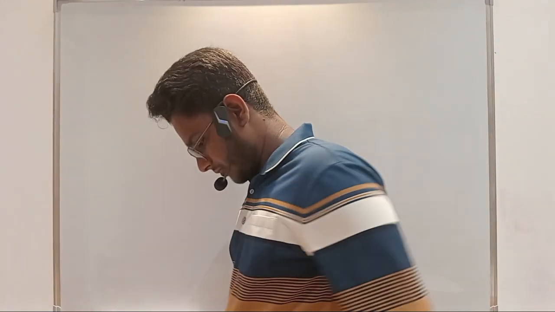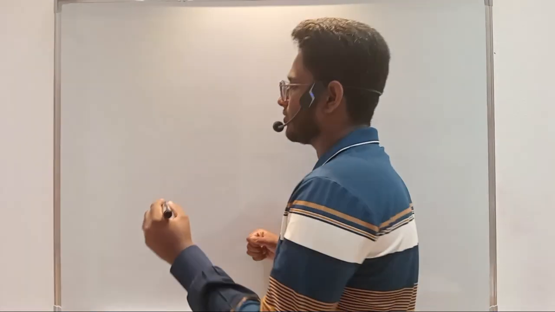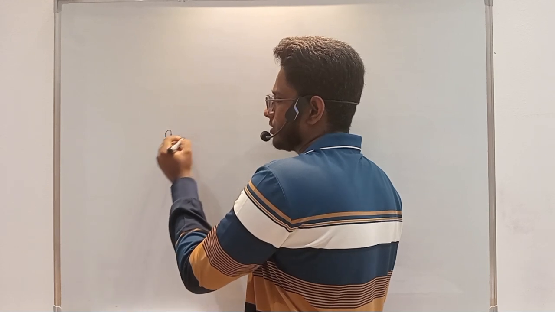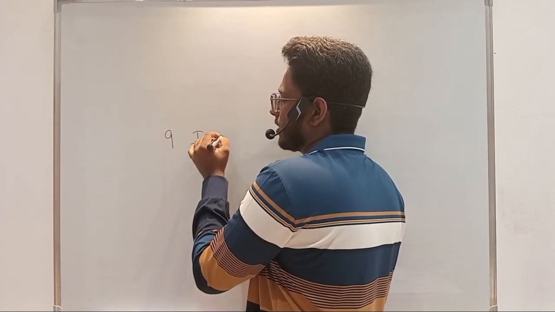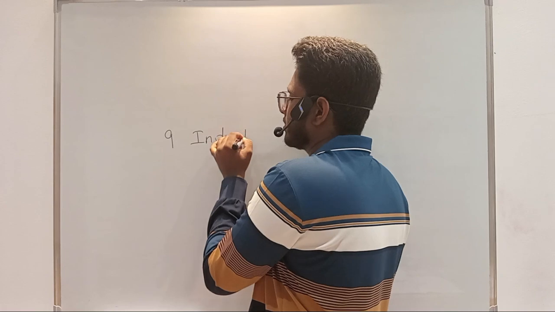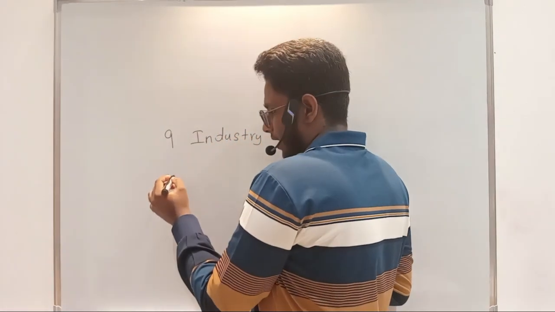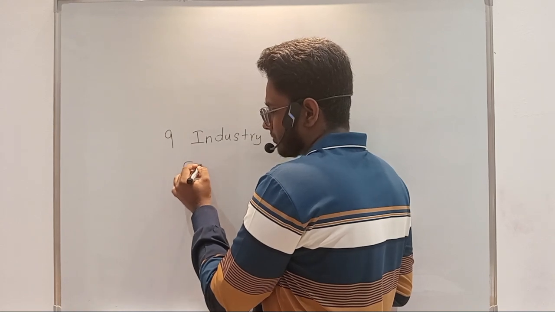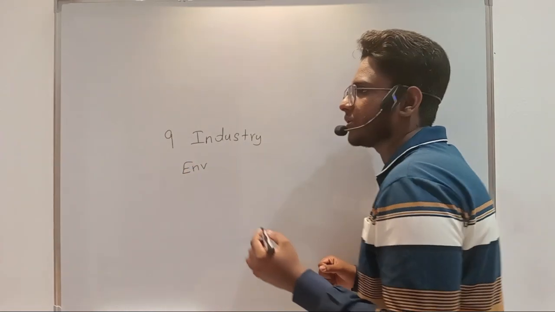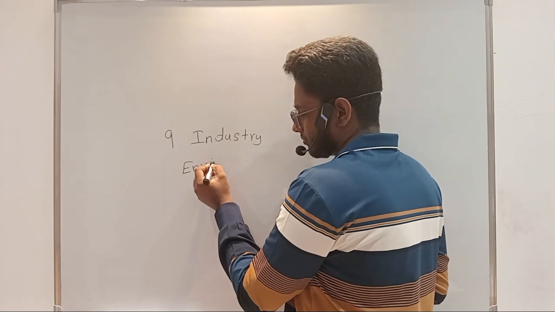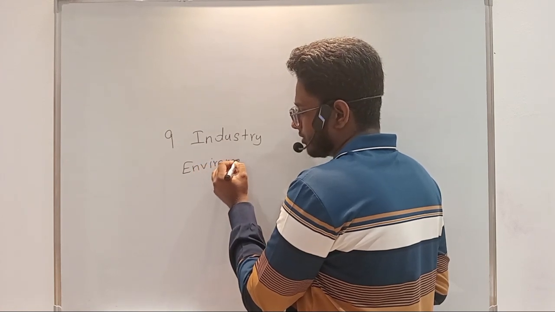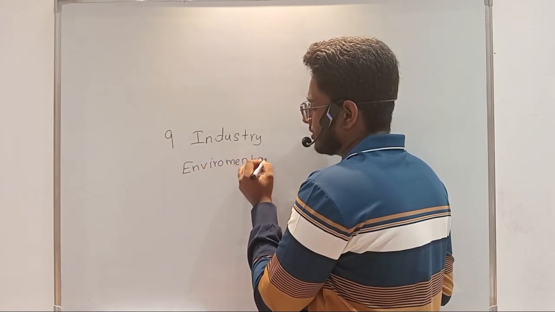Now, what do you have inside the industrial chemistry unit? You will mainly have 9 industries inside this unit. Apart from that, you have environmental chemistry, where we are mainly talking about global warming, acid rain, and those things.